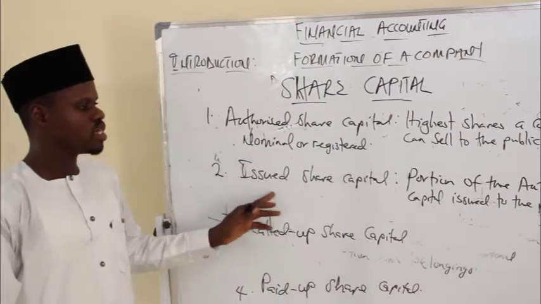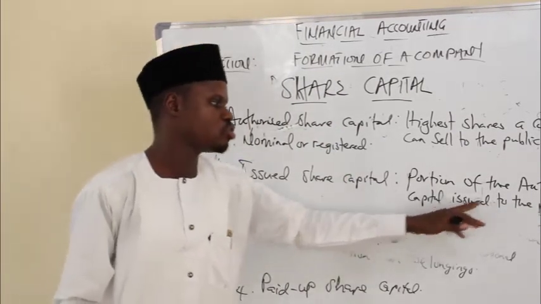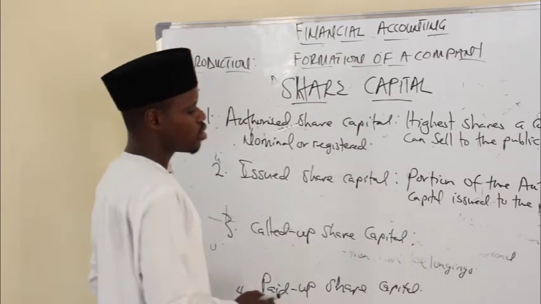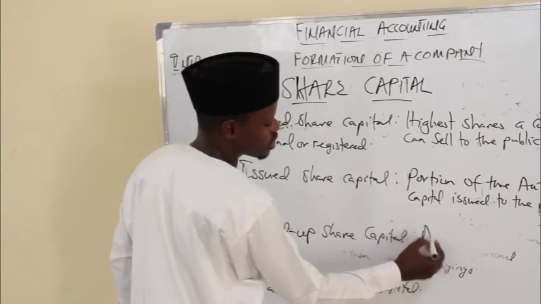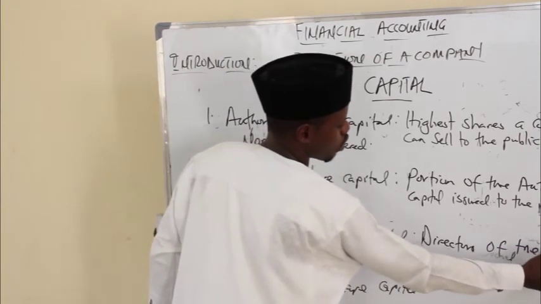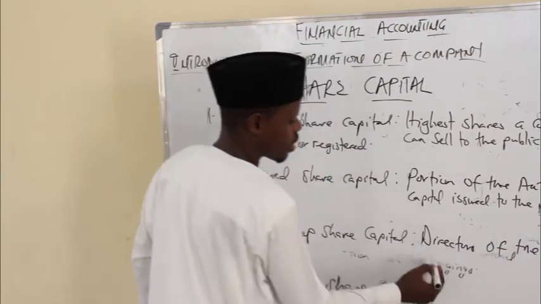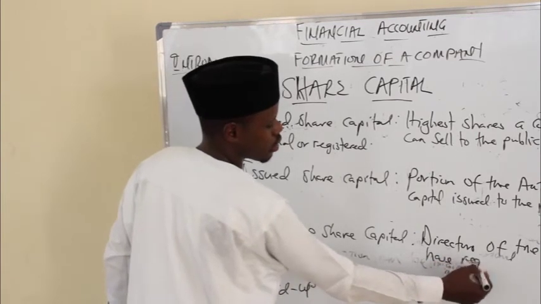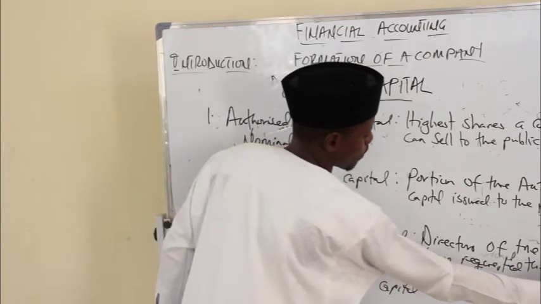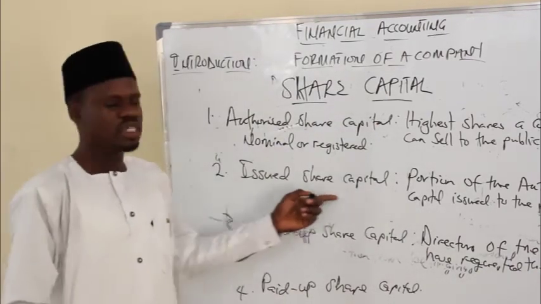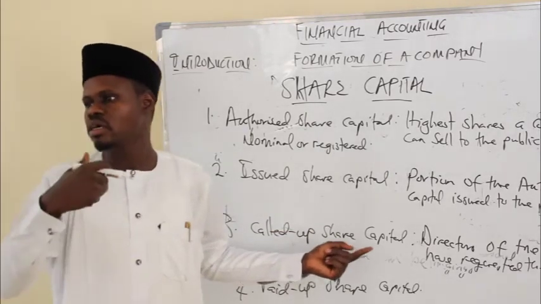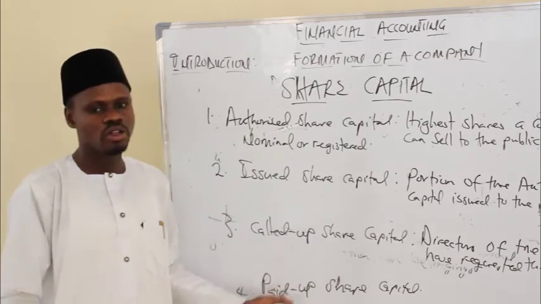Issued share, from the word issue, is the portion of this authorized capital issued to the public. Now, there is what we call called-off share capital. The called-off share capital is that capital that the directors of the company have requested the public to pay. Part of this issued share capital, there is a part of the capital that the board of directors will say, please come and pay. That's what we call the called-off share capital.